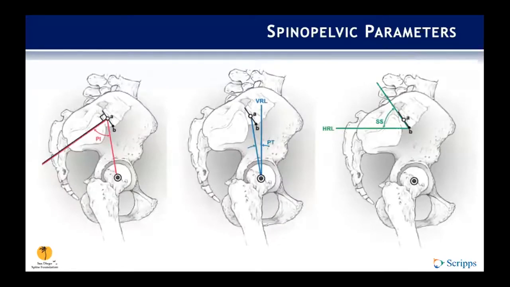I include this slide just for me, just to review, because I have to review this pretty much every time I look at it. But these are the three main spinopelvic parameters that we typically focus on: pelvic incidence, pelvic tilt, and sacral slope. Recent data have shown that failure to account for pelvic alignment when treating spinal deformity does increase the risk of residual deformity and treatment failure.